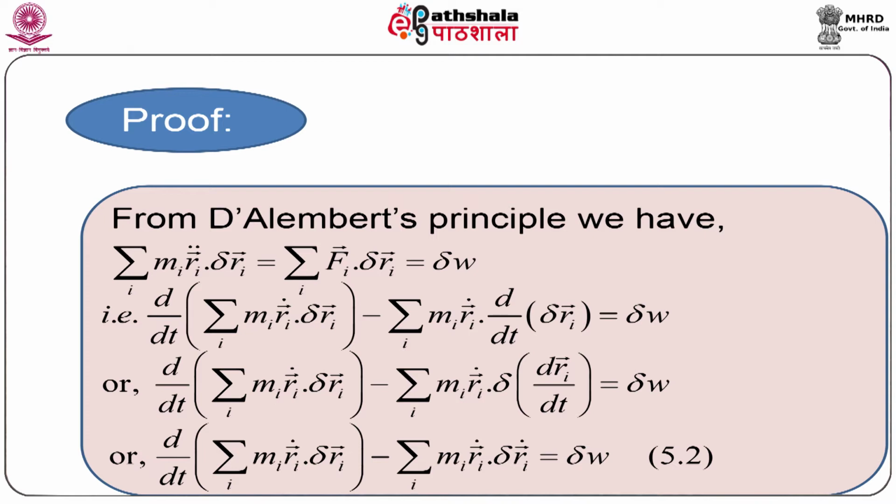Here ri vector dot means d/dt of ri vector, and ri vector dot dot delta ri vector means we are considering the scalar product of two vector quantities, which is the velocity ri vector dot and the virtual displacement vector delta ri vector.